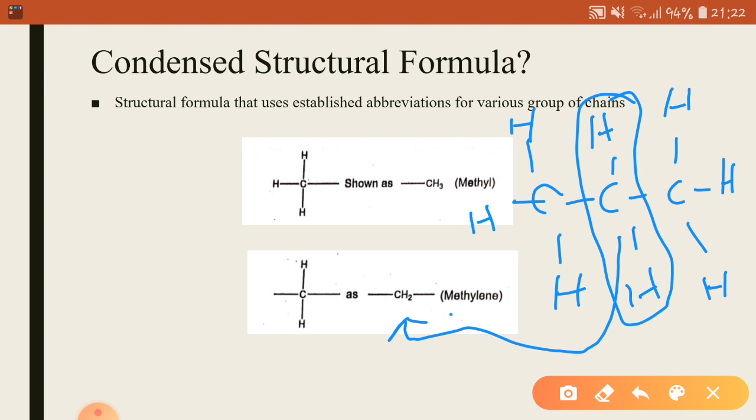This CH2 is called methylene. Anywhere in the condensed structural formula, if you see CH2, then you will know that this carbon atom is attached to 2 hydrogen atoms. So this group of atoms is abbreviated as CH2. CH3 is called methyl, CH2 is called methylene. So this is how certain groups of atoms in structural formula are condensed into abbreviations like this.